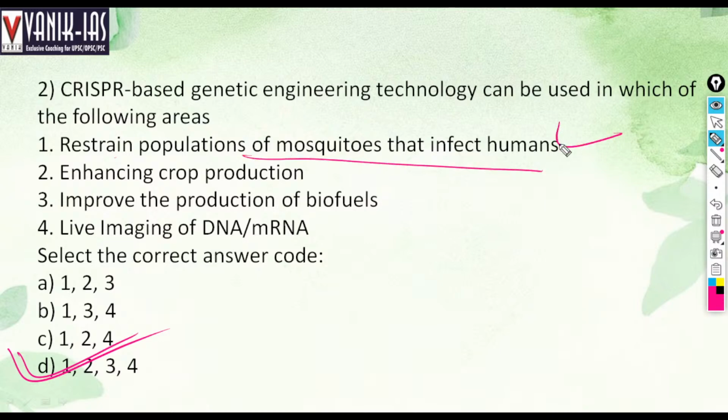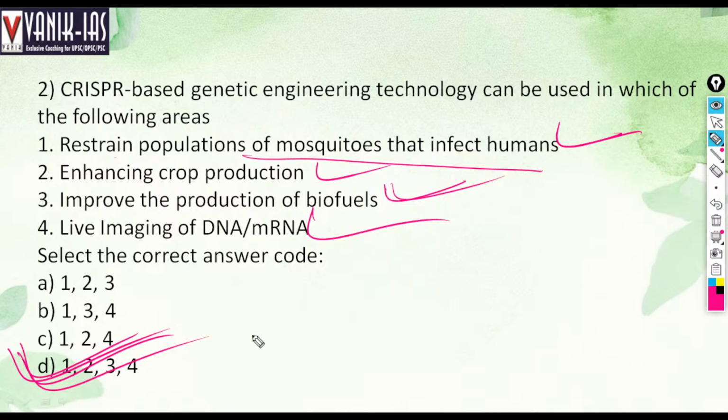Yes, it is very important. Enhancing crop production, yes, by genetic engineering. Improve production of biofuels, yes, by genetic engineering you can produce biocrops that will generate biofuels. Live imaging of DNA and mRNA, yes, that can be done. So all the options are right so far as CRISPR-based genetic engineering technology is concerned.